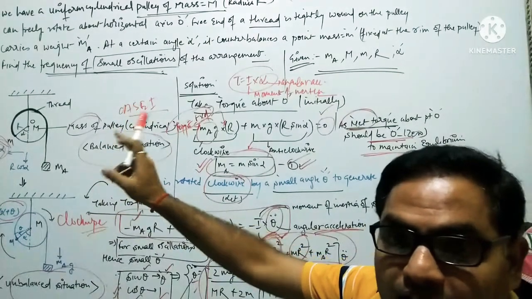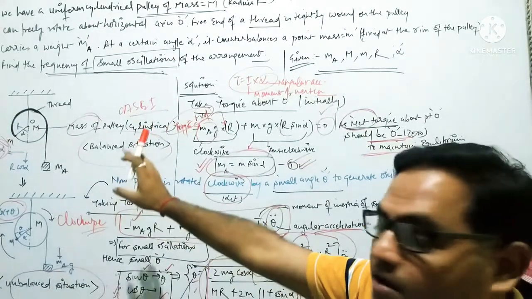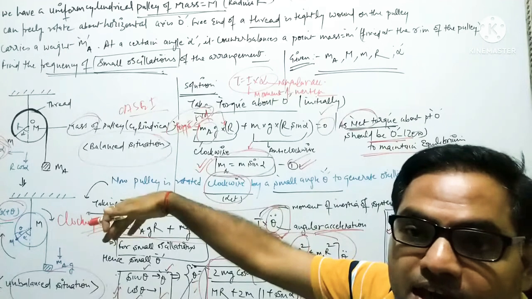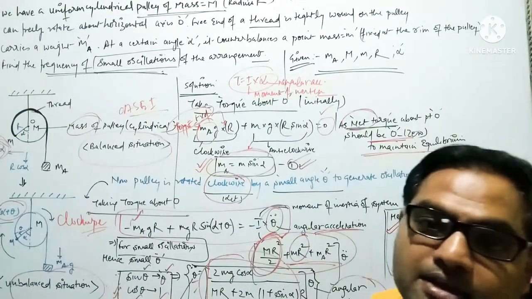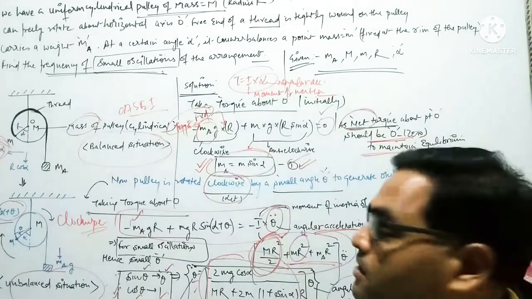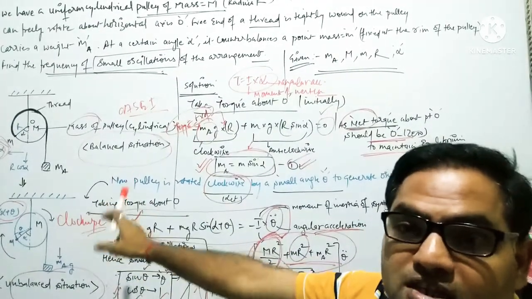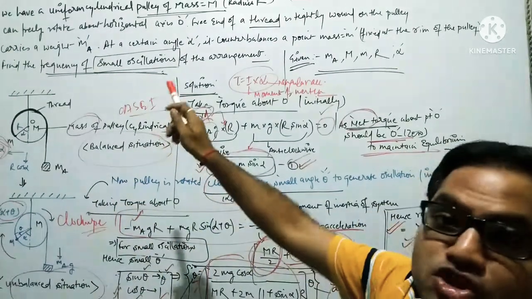Only at the alpha situation is the whole system in equilibrium position, and for the small oscillation to occur, we have displaced this angle alpha by an angle theta. We have displaced some angle theta more than alpha, in the clockwise direction, to disturb the system so that the system will oscillate, and we have to calculate the frequency of that oscillation.